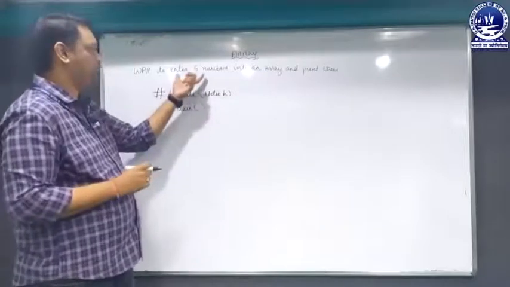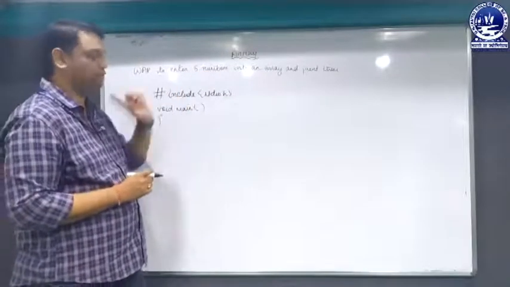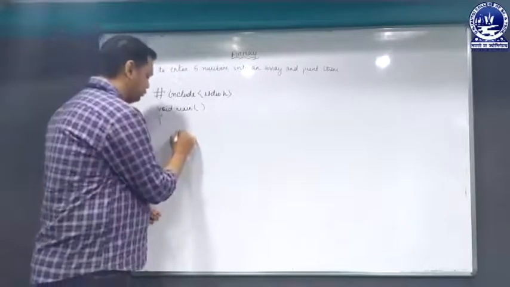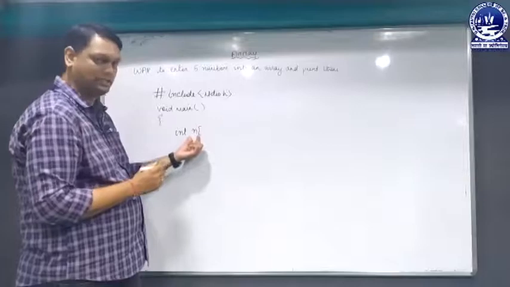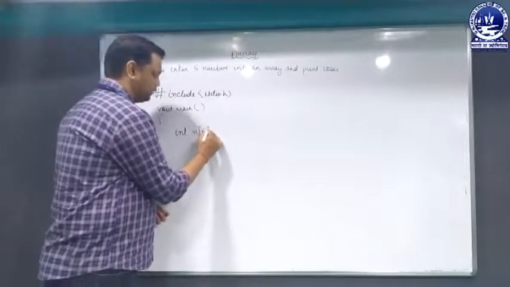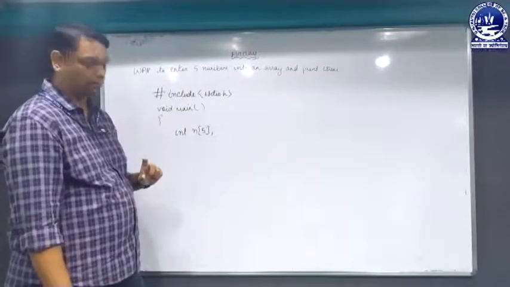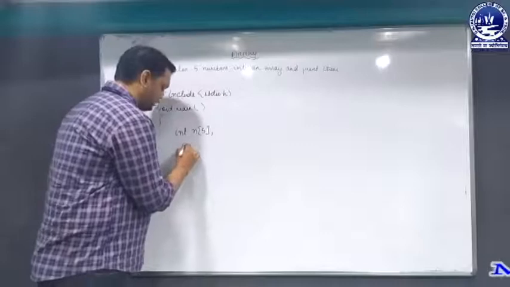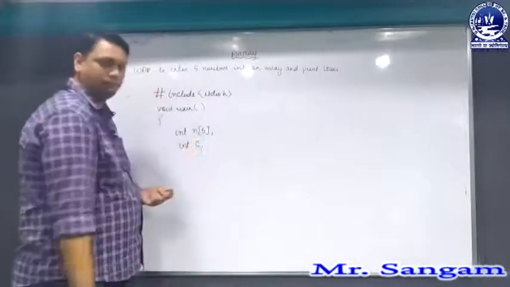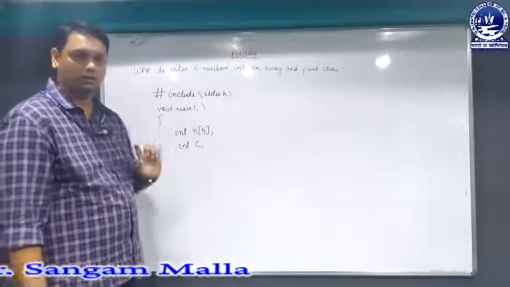Now we have to enter 5 numbers. That means we have to take an array of 5 elements, so we have to declare an array. Let's say I will take the name of the array as n and specify the size of the array as 5, because we have to enter 5 numbers. Next we have to print them. So I will take another counter, let's say C. Why I have taken the counter will be discussed in the program.